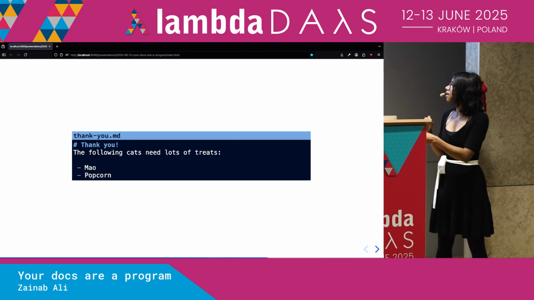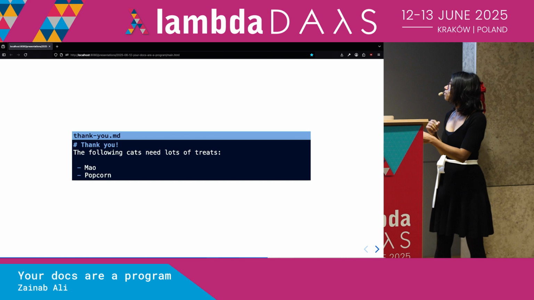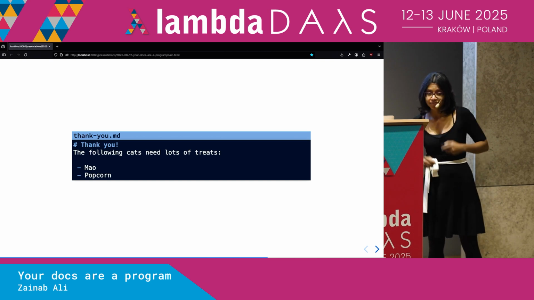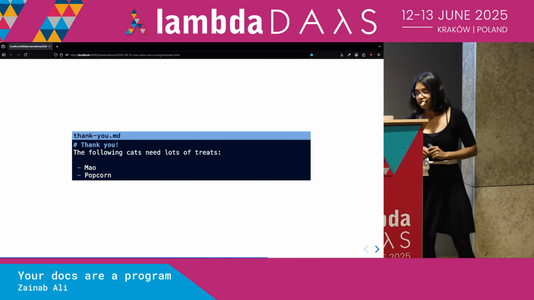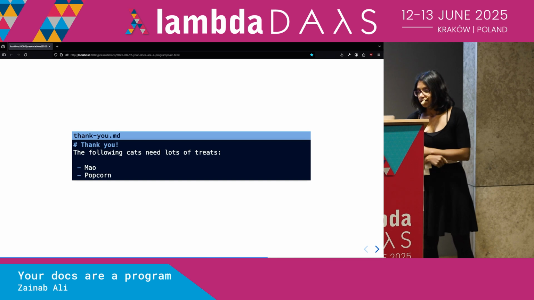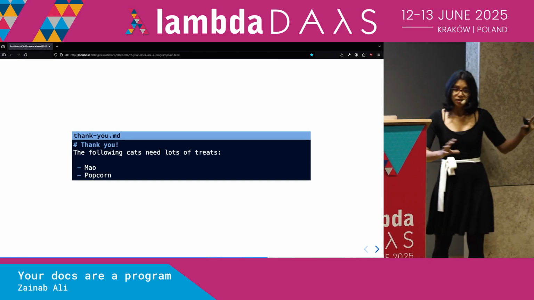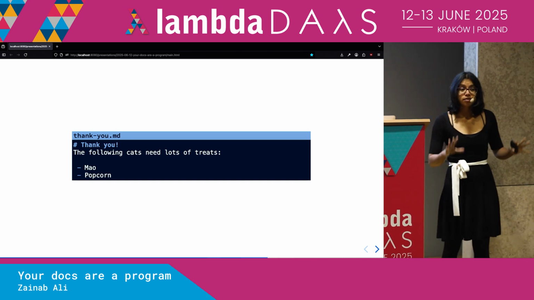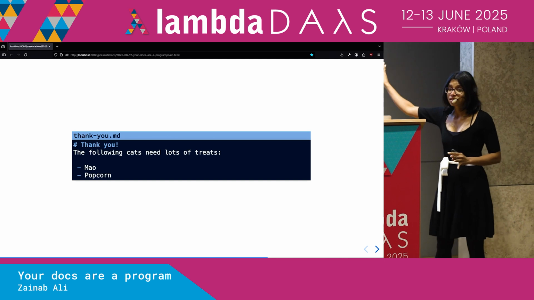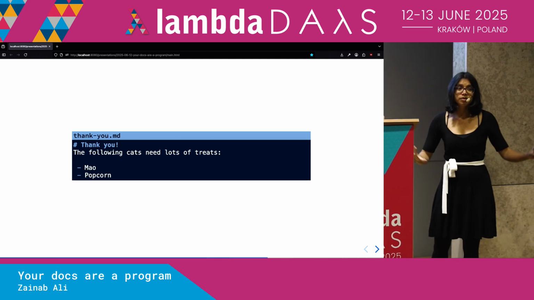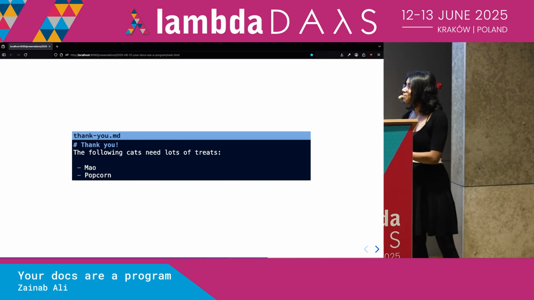Mao was my own cat. He's the sort of grey-black one. Popcorn is another very cute cat. We need to thank them. And every time we reference a cat in our docs, they need to be credited on this page. This is an absolute requirement, or we will get scratched much.